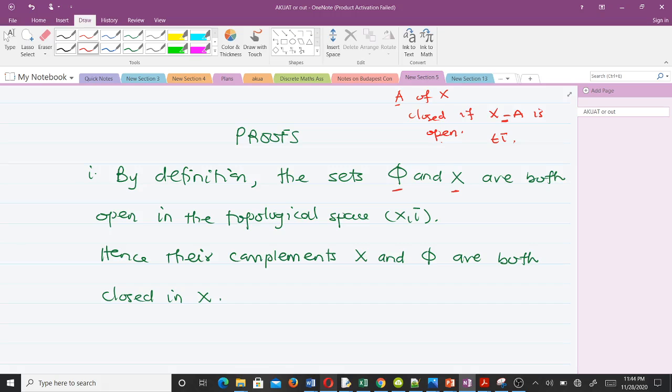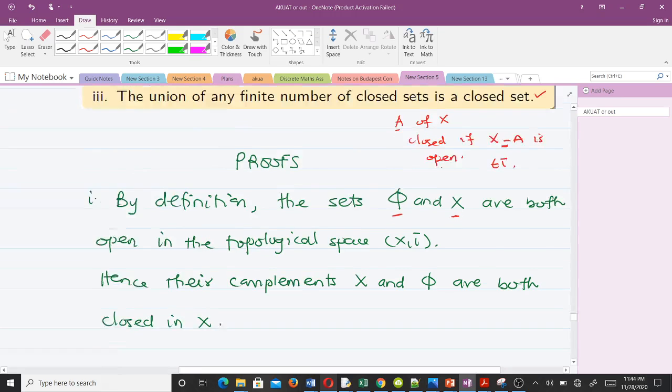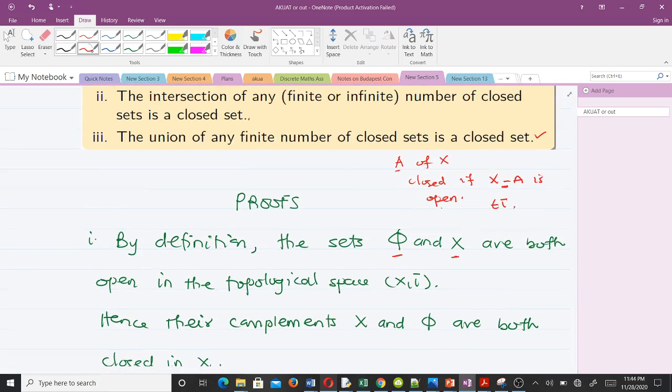When we find the complement of phi, that's the full set X minus the empty set phi, which still gives us X, and we know X is always part of our topology tau. If we find the complement of X, it's X minus X, which gives us the empty set, which is always a member of tau.